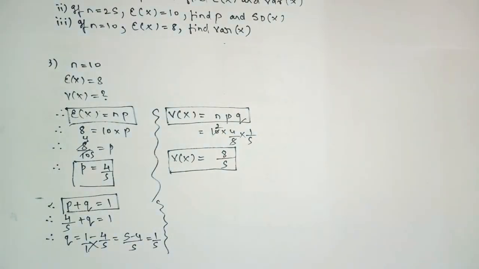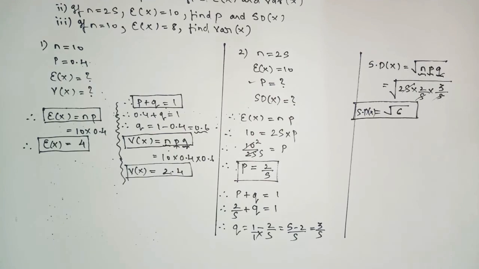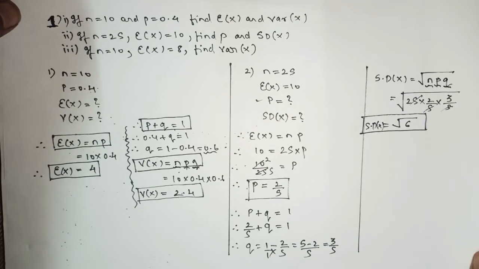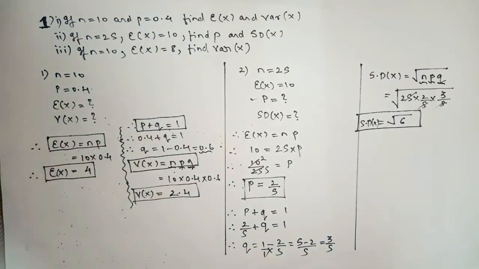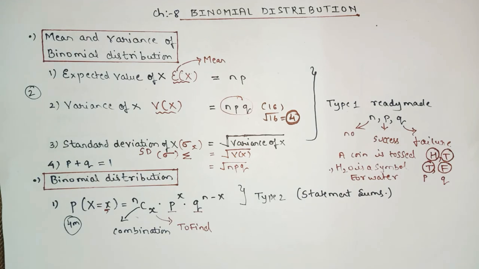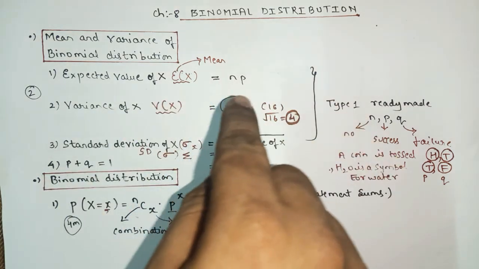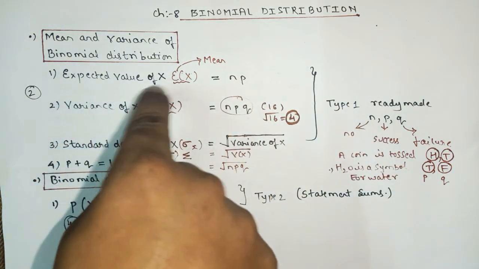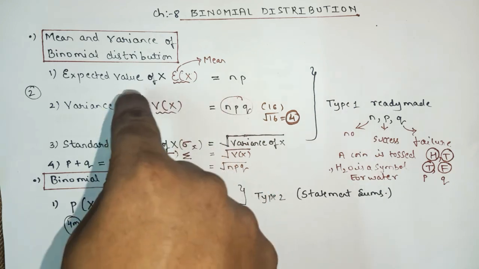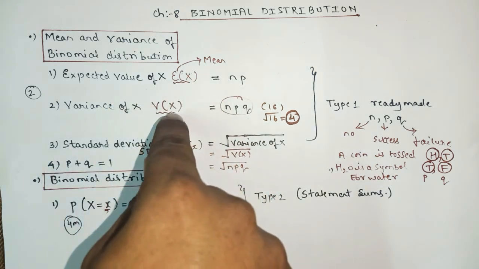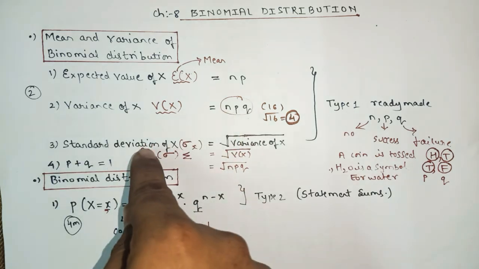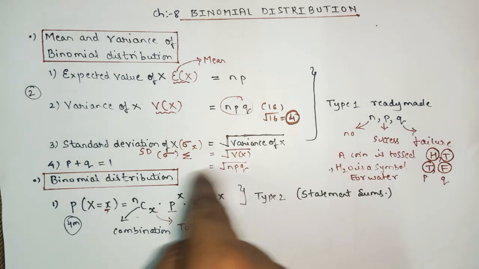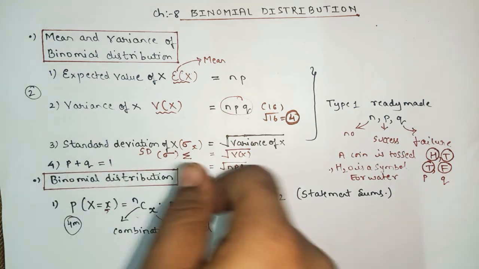Okay, so this was type number 1, in which you see the ready-made values of n, p, q. Simply you have to apply the formula. For expected value it is np. For expected value we use E of x, for variance V of x, which equals npq. For standard deviation the formula is square root of npq, and the fourth one is p plus q equals 1.